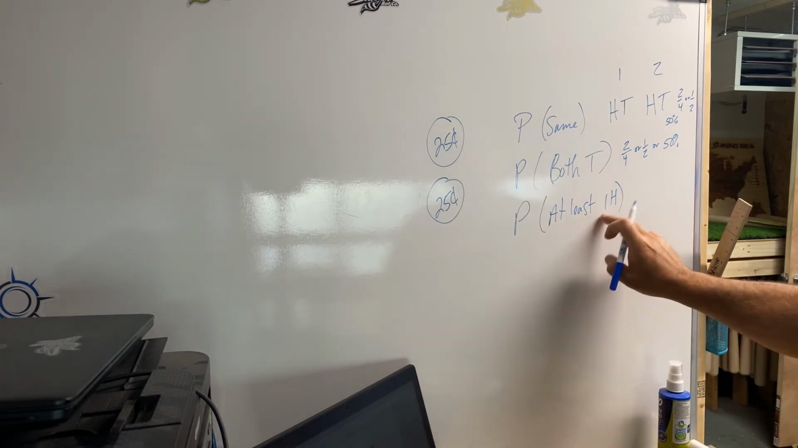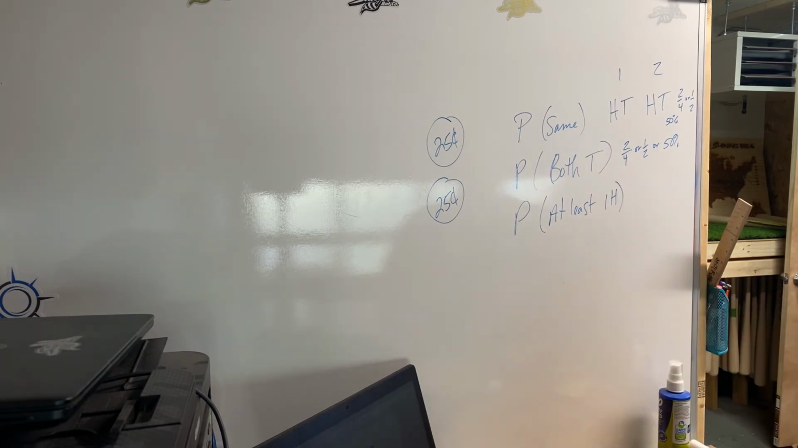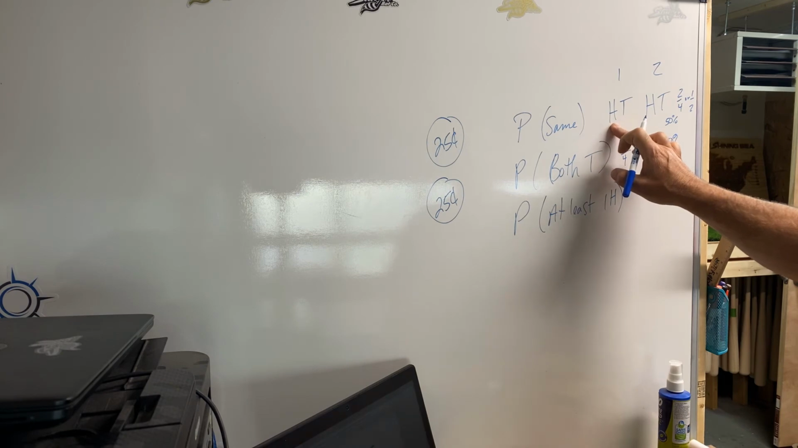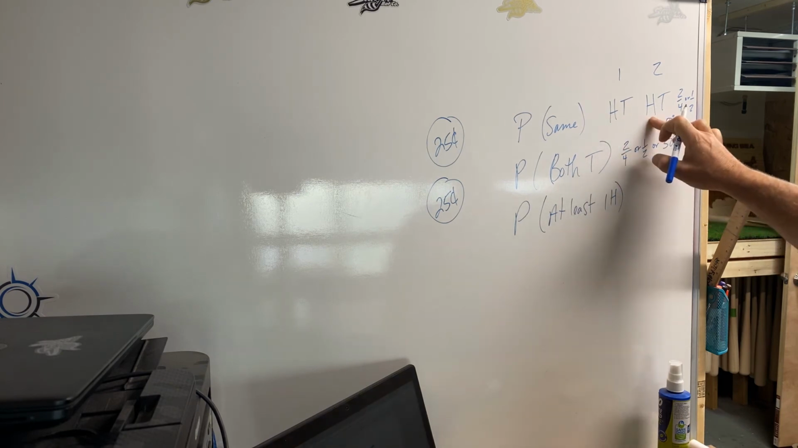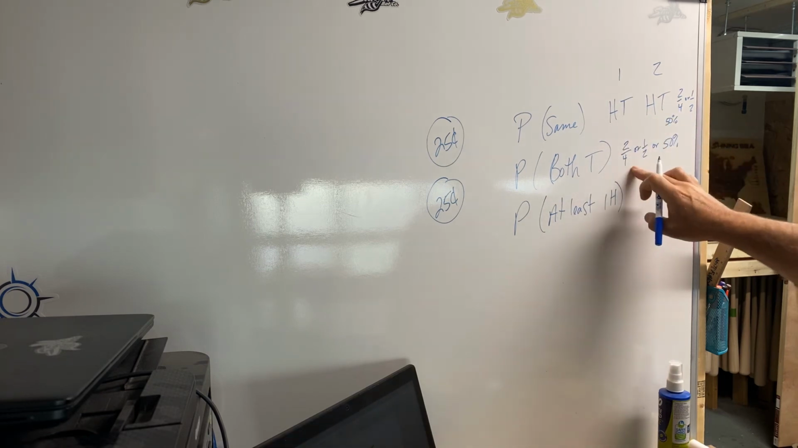At least 1 heads. So if I'm going to get at least 1 head, I have a possibility of getting a head here, 1 out of 2, and then I have a possibility of getting a head here. So I technically could get it, same thing, 50%.